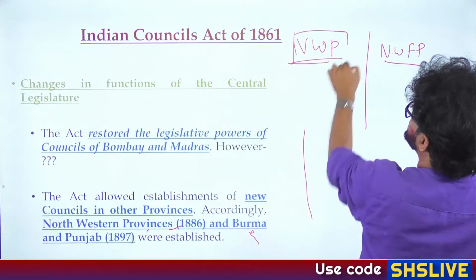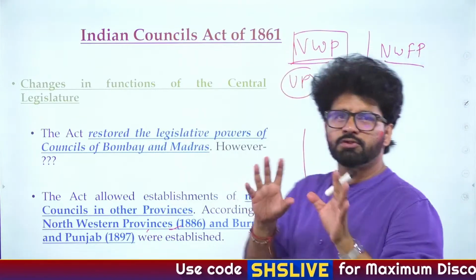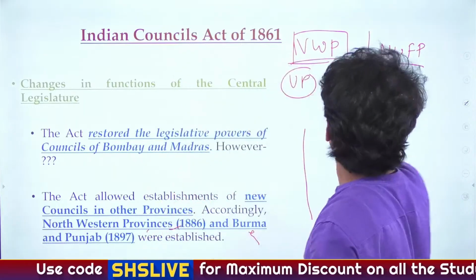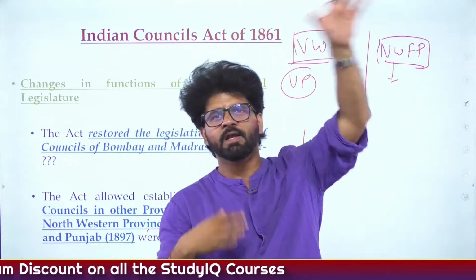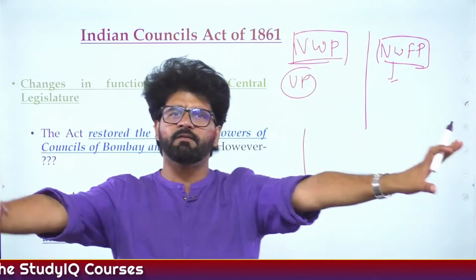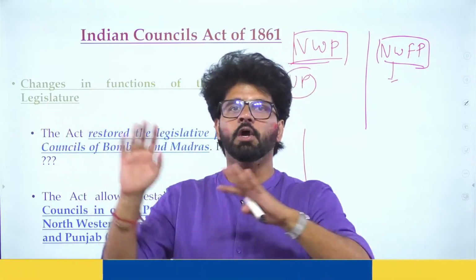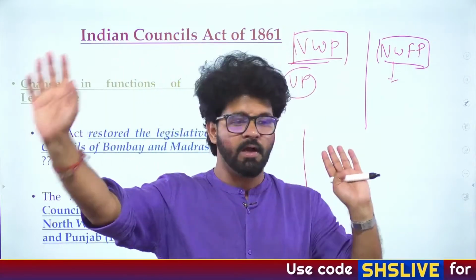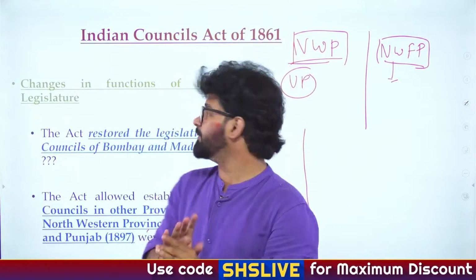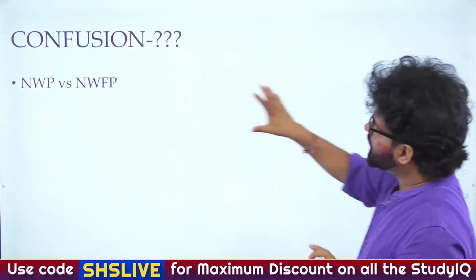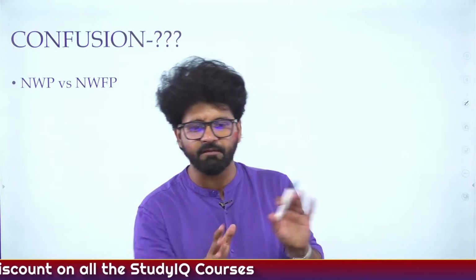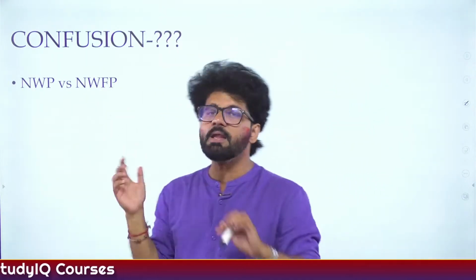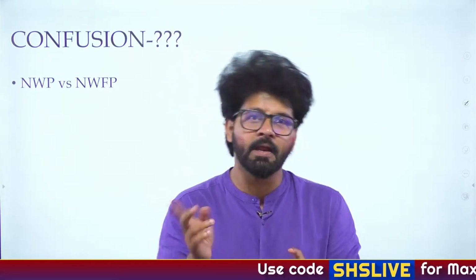Northwestern Province is the current UP region, the Uttar Pradesh region. NWFP, Northwest Frontier Province, is the province which is there in Pakistan, which you will later associate with Khan Abdul Ghaffar Khan, who will be known as Frontier Gandhi, who will start the Red Shirt movement. So they are not the same, they are different. It may feel like they are the same, but they are not. They sound the same, but they are different.